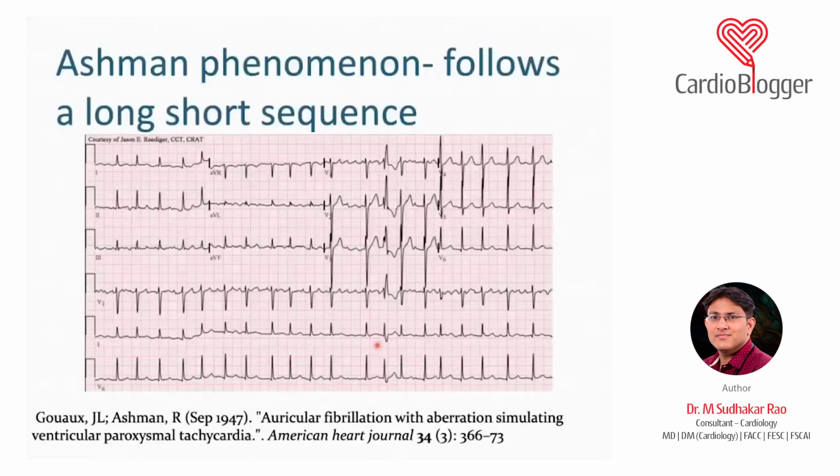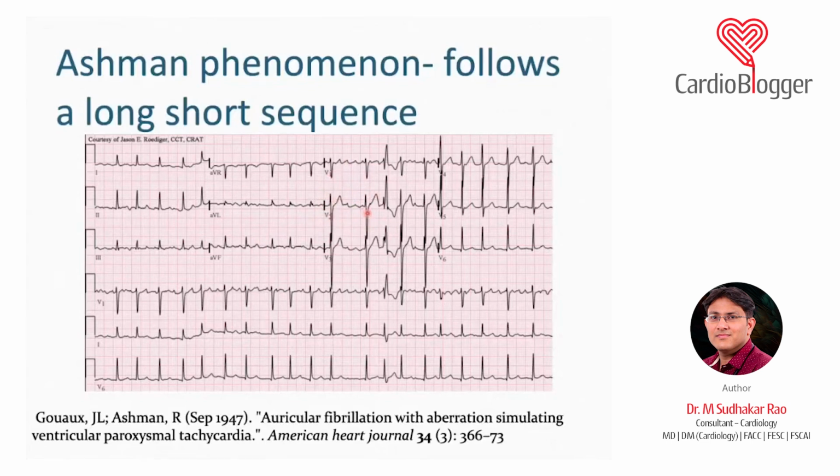Now, this is something they may ask as a gold medal question: what is Ashman phenomenon? Normally, we know in a patient with atrial fibrillation there are both short RR cycles and long RR cycles. Suppose here the RR cycles are short, and suddenly there is a long RR cycle.